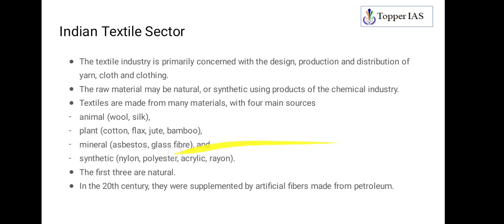So coming to the textile industry, primarily it is concerned with design, production and distribution of yarn, clothes and clothing. See, basically, production of clothes, production of yarn, meaning threads. In order to produce these threads and clothes, there is a raw material. These raw materials can be natural or synthetic.